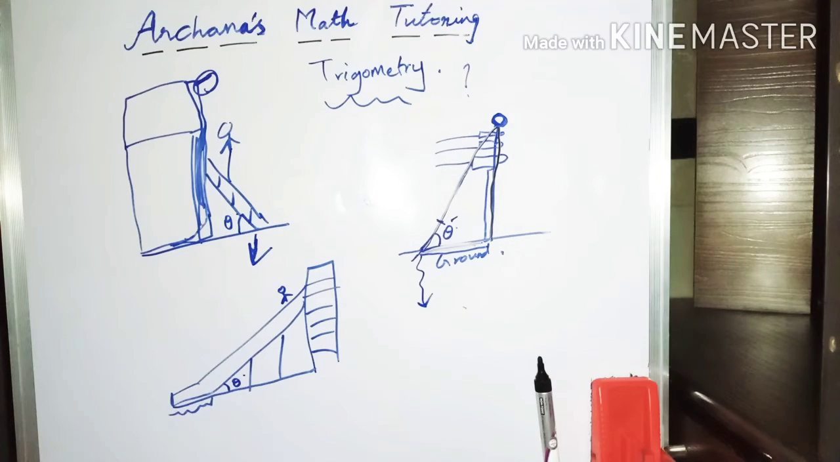We can measure heights, distances and slopes by using the properties of these triangles. These types of problems are a part of trigonometry, which is a branch of mathematics.